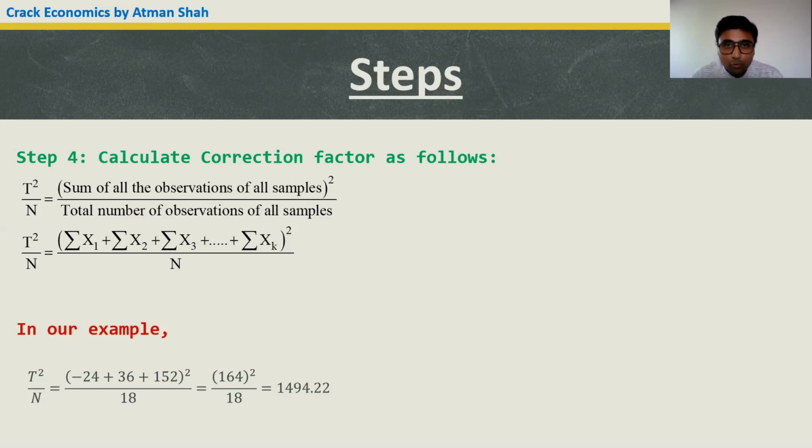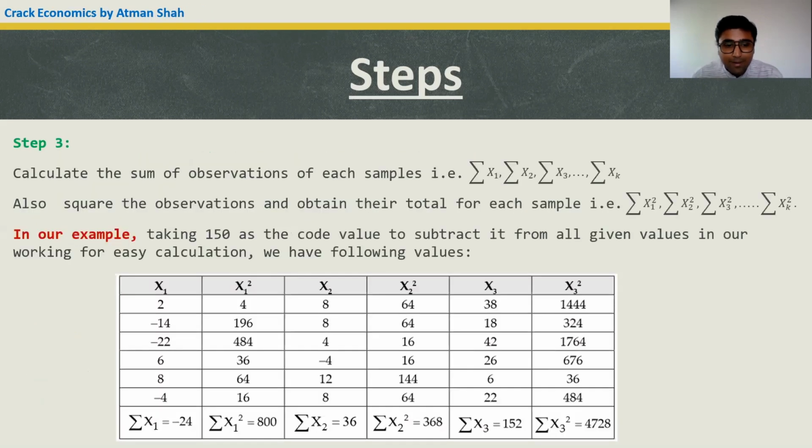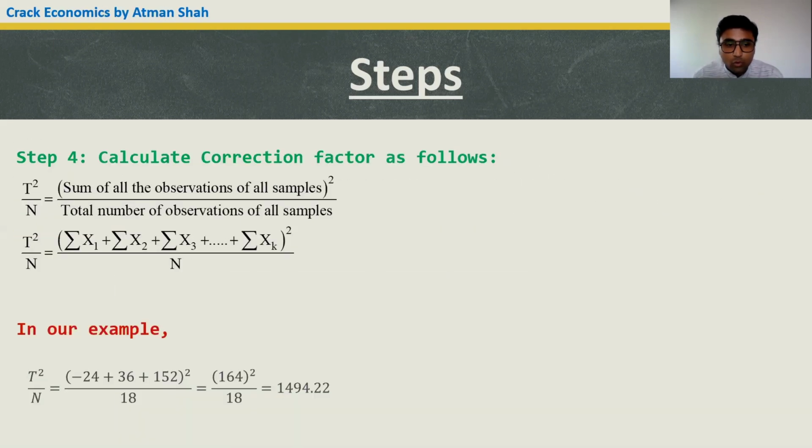So here we have three groups. Each group has 6 observations, so n is equal to 18, and we have already calculated the ΣX1, ΣX2 and ΣX3, that is minus 24, 36 and 152. So the T square is the square of minus 24 plus 36 plus 152, and the answer is 1494.22. So this is the value of the correction factor.